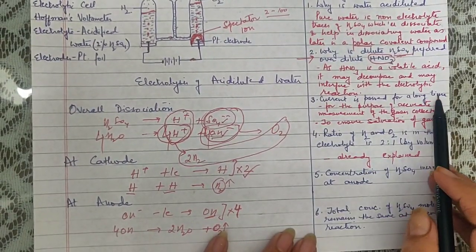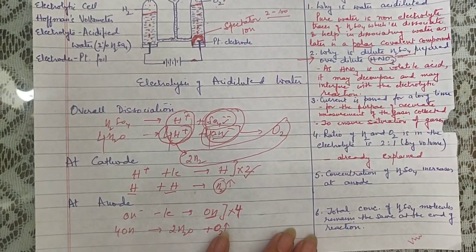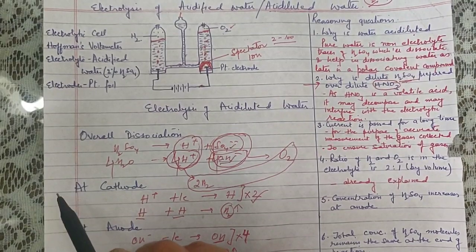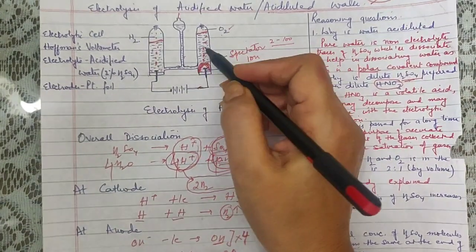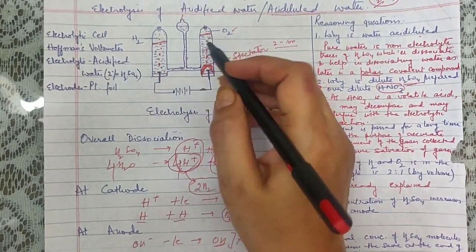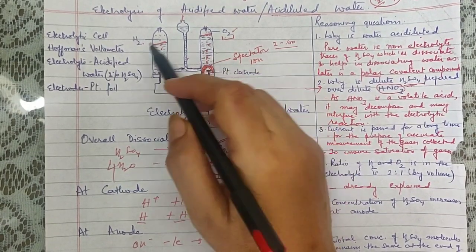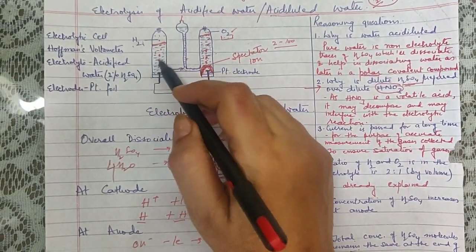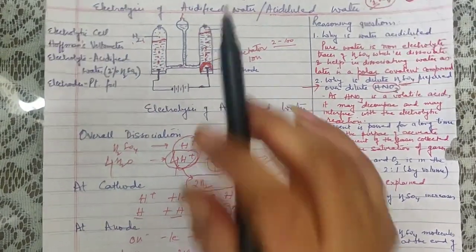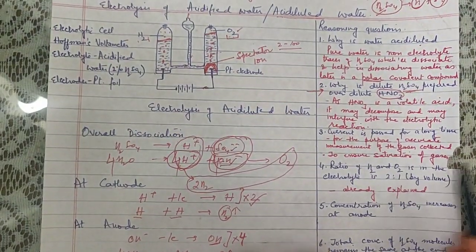Now, why is current passed for a long time? In this process, we need to pass the current for a long time. This is because we need to measure the accurate ratio in which hydrogen and oxygen are depositing, one thing. And the second thing is, we also have to see the saturation of the gases, because the rate at which oxygen saturates water is different from the rate at which hydrogen saturates water. So in order to compare that, we have to pass a low voltage current for a longer period of time, and only then we will get the result.